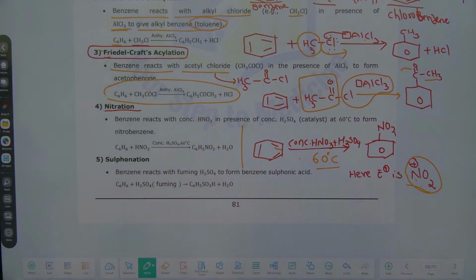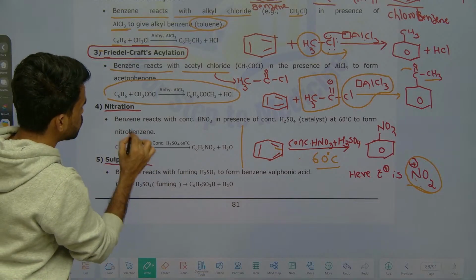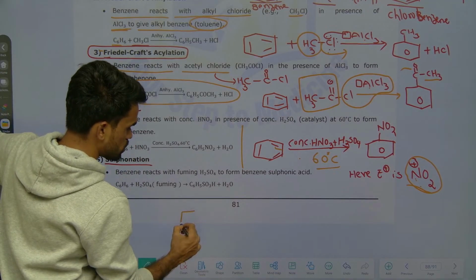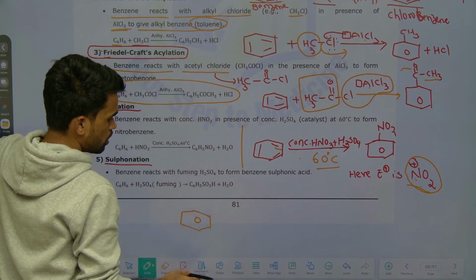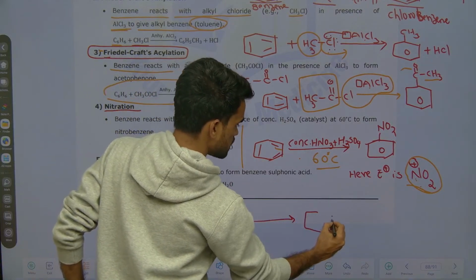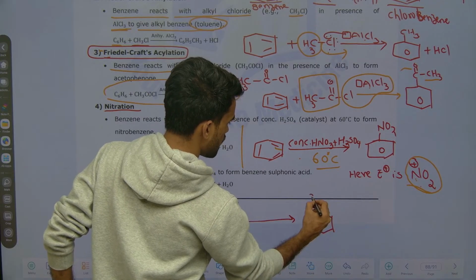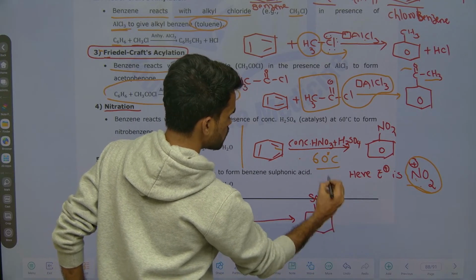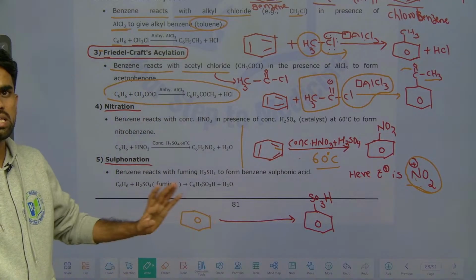Okay, the next one is, look here at what they are asking. They are asking about sulfonation. Similar to nitration, here we say sulfonation. Take the benzene ring and the conversion of benzene to benzene sulfonic acid. It means on benzene you are adding SO3H. So that's it, benzene converting into benzene sulfonic acid.